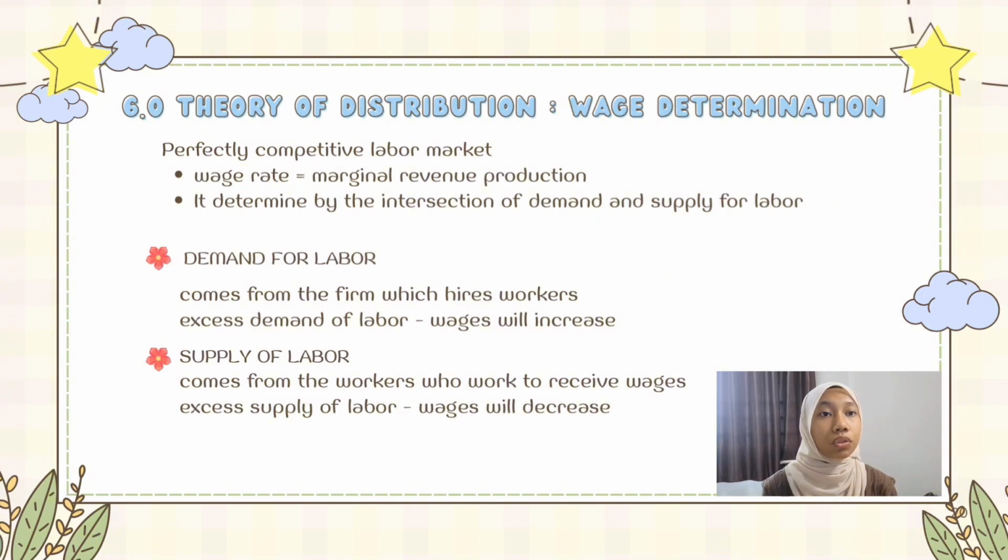Now, I will explain about theory of distribution or wage determination. Let's discuss wage determination in a perfectly competitive labor market. In a perfectly competitive labor market, the wage rate is equal to marginal revenue product, and it's determined by the intersection of demand and supply for labor. Demand for labor comes from the firm which hires workers. Excess demand for labor leads to a shortage of workers, which will cause wages to increase. Supply of labor comes from the workers who work to receive wages. Excess supply of labor leads to a surplus of workers, which will cause wages to decrease.